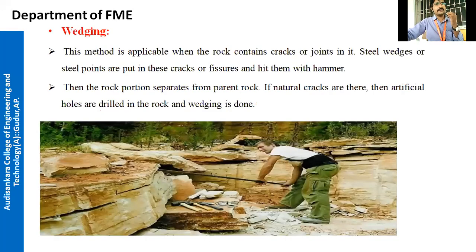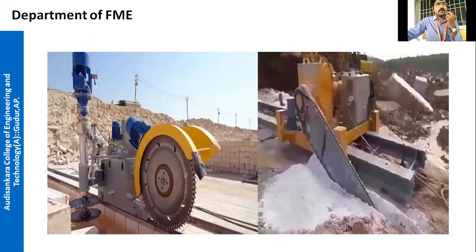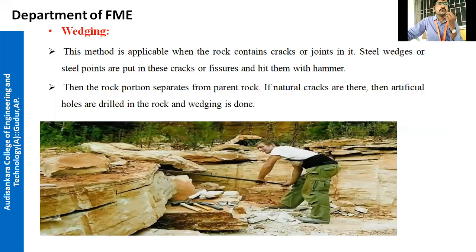Next point is wedging. This method is applicable when the rock contains cracks or joints in it, as in a stratified rock. Steel wedges or steel points are put in these cracks or fissures and hit with a hammer. Just search on YouTube for wedging of rock.